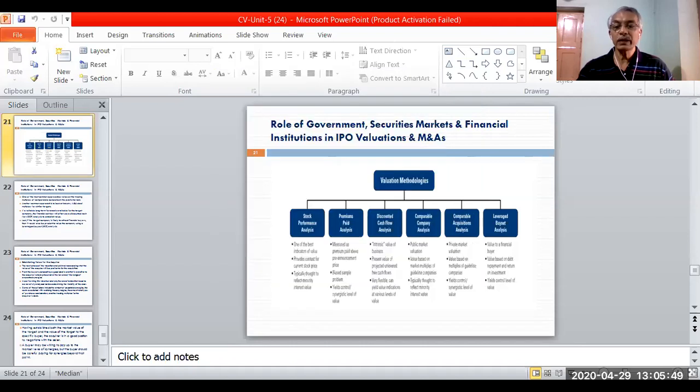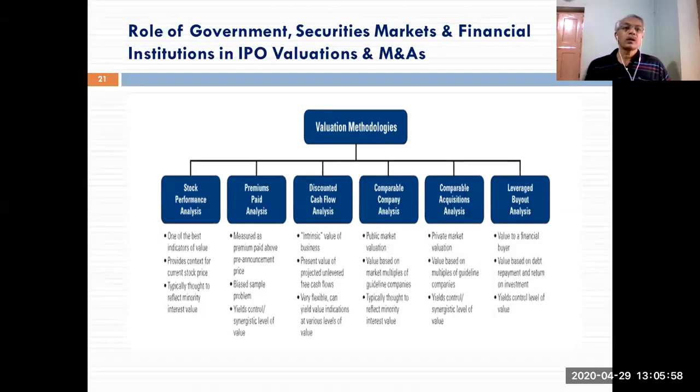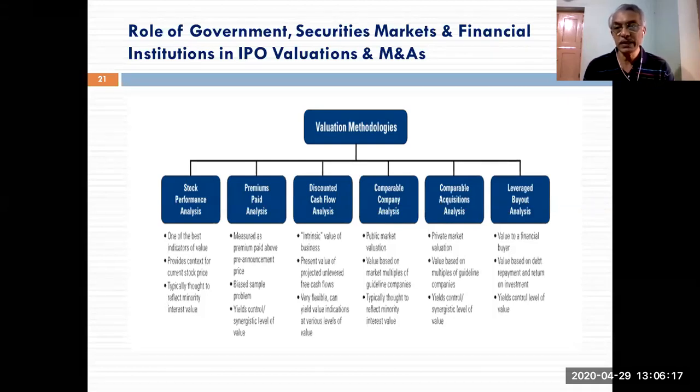Okay, this is where we had stopped. You are able to recall, this is the last part of Unit 5. In fact, Unit 5 comprised of 4 subunits. To recapitulate, the first one was leverage decisions, second one is agency cost, third one is financial distress and bankruptcy, and fourth one is IPO and M&A valuations.